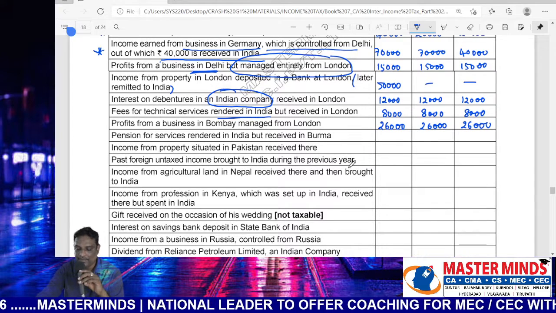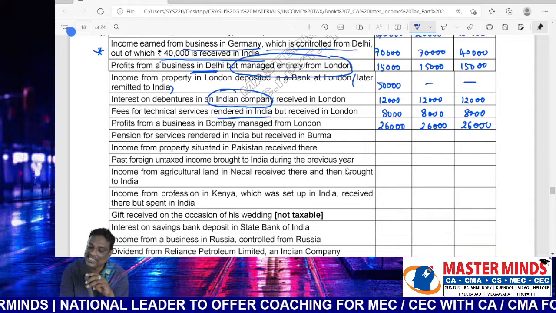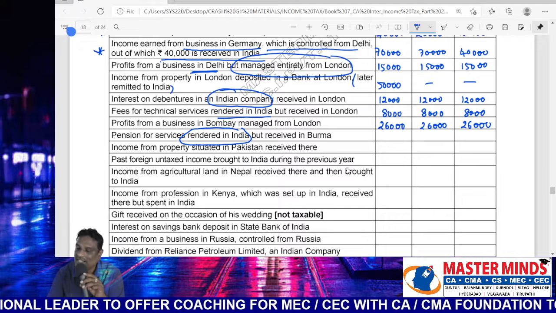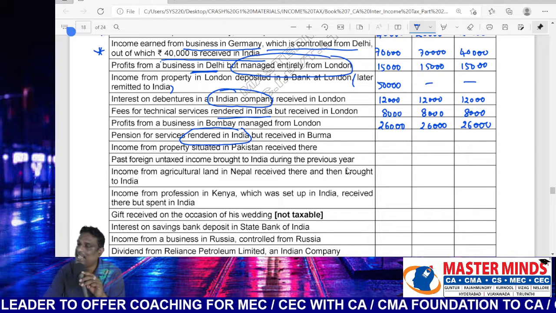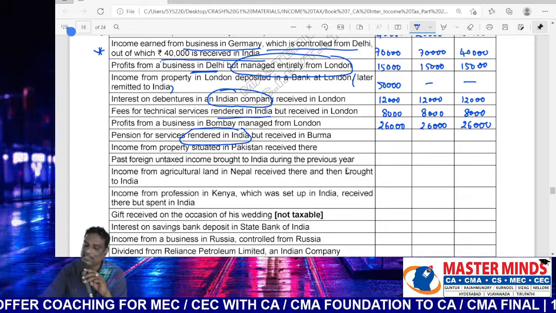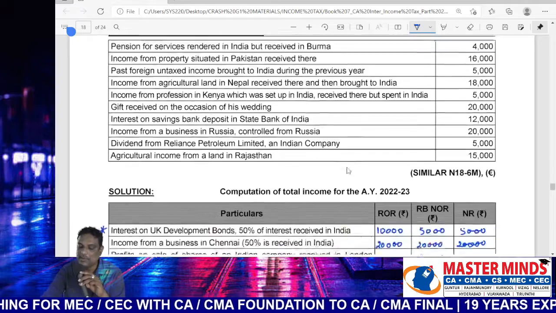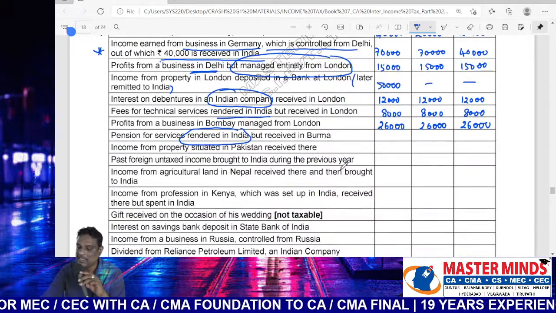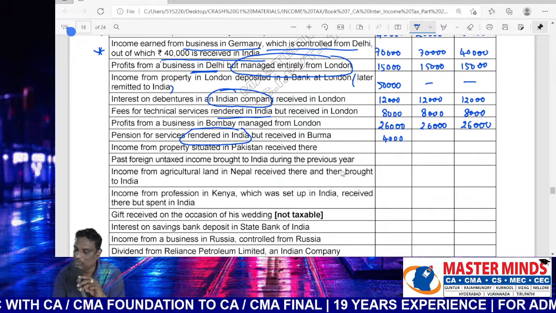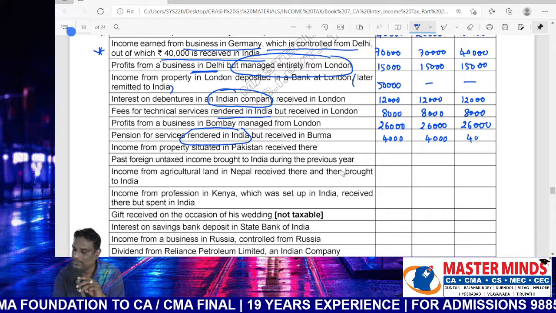Next, pension from services rendered in India. Services were rendered in India. Therefore, the pension will be treated as accrued in India. Hence, automatically taxable in India, irrespective of the place of receipt. Taxable in all cases. Amount 4,000.